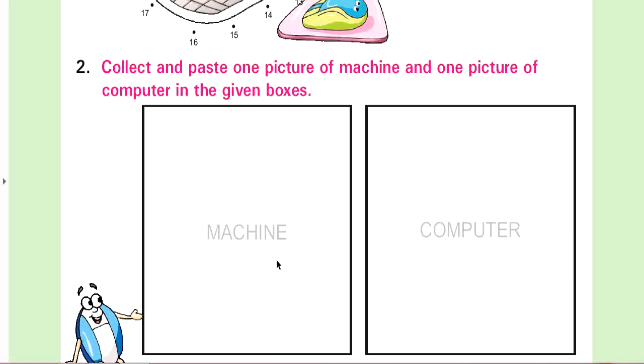We have to paste one picture of a machine in this box and in another box you have to paste the picture of a computer. If you don't have any picture, then you have to draw it yourself. Take an A4 sheet, cut that sheet and draw any machine, and paste it here, and draw a picture of a computer on an A4 sheet and paste it here.